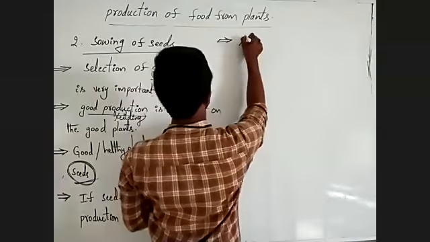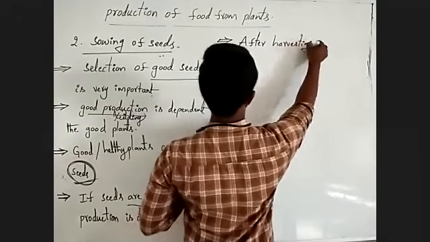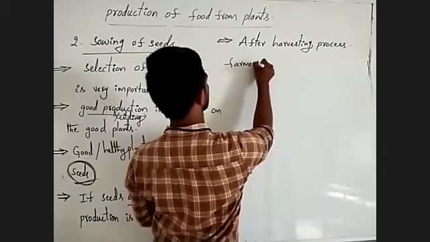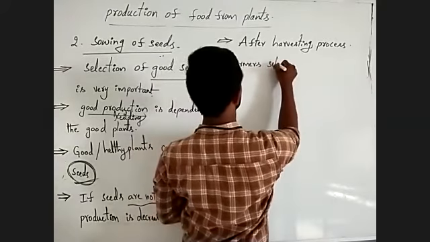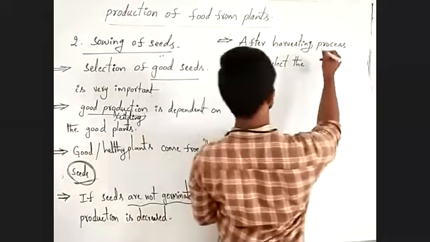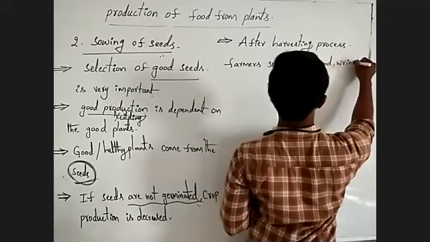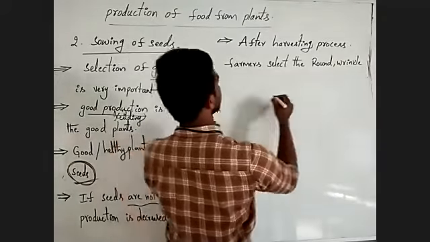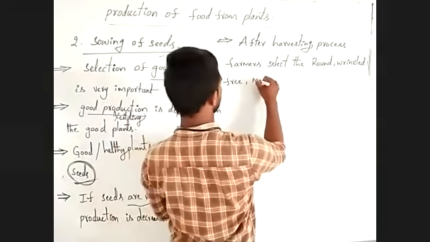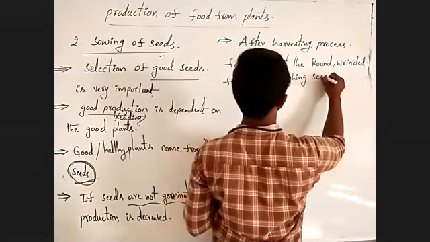Actually, after the harvesting process, farmers select the round, wrinkle-free, more weighing seeds from their crop production.